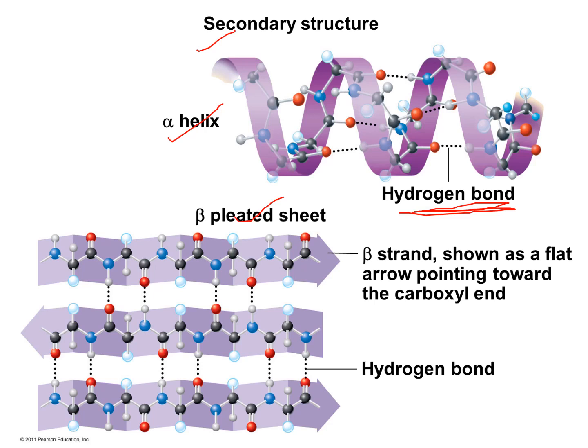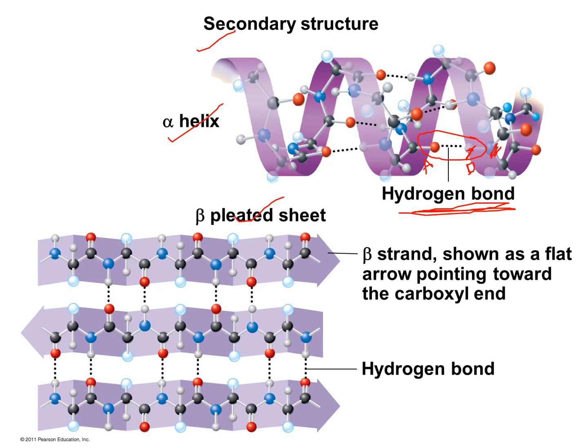So we know that to form a hydrogen bond we require a donor atom, an acceptor atom and a hydrogen atom. So here the hydrogen is present on the amino group, and the amino group acts as a donor because it has the lone pair of electrons. And the carbonyl group, which is the electron deficient group, will act as an electron acceptor group. So with the help of these three factors it will form the hydrogen bonds between the neighboring amino acids.